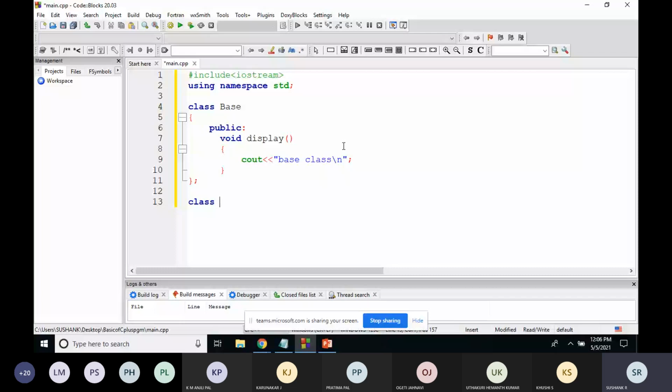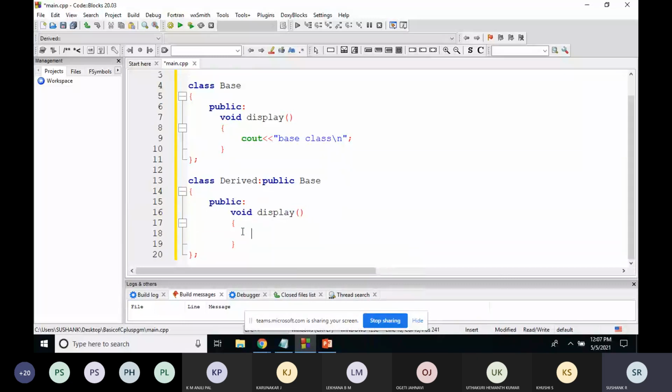I'll name it derived. By this time, you should be clear with the syntaxes. I hope everyone knows the syntaxes, so I'm not elaborating that much. How do you derive the inheritance class? Derived class name, mode of access, then the base class name. Again in the public mode, I'll give the access modifier as public, and again I'll use the same method.